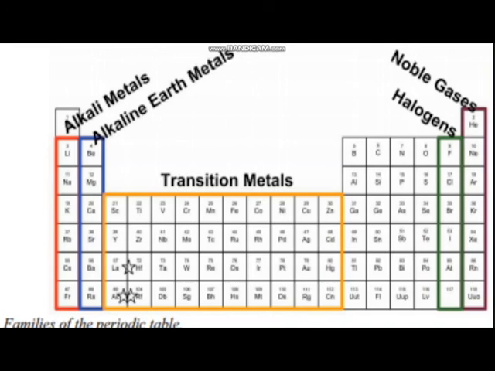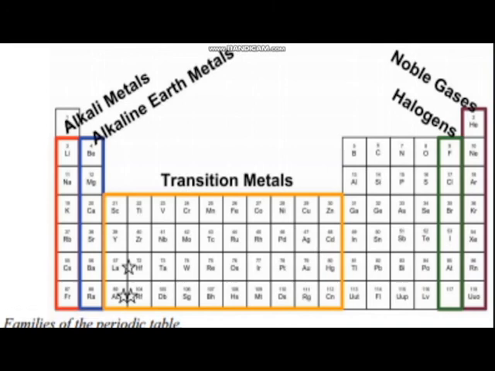You'll see this later on as I talk a bit more about elements, but it basically is a staircase going from At to Po to Te to Sb to As to Ge to Si to B. And you got all these different groups that are located on the periodic table as well. You have alkali metals, which are the first group, alkaline earth metals, the second group, transition metals, which are located here, halogens, which are the seventh group, and noble gases, which are the eighth group.